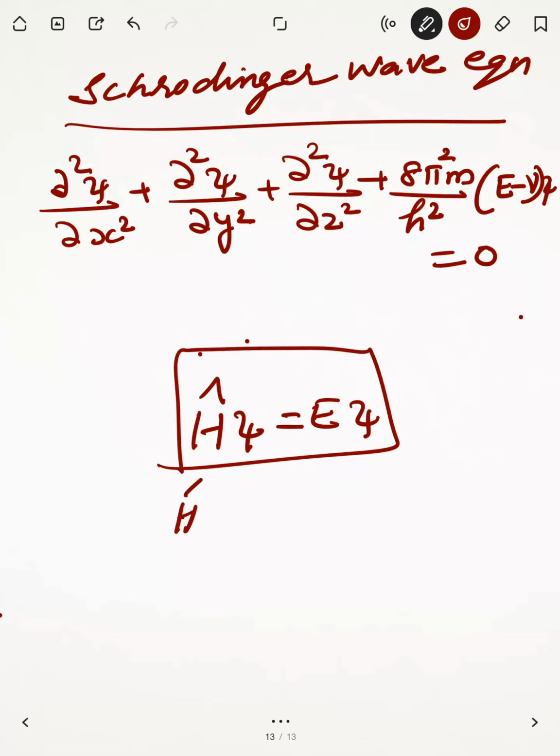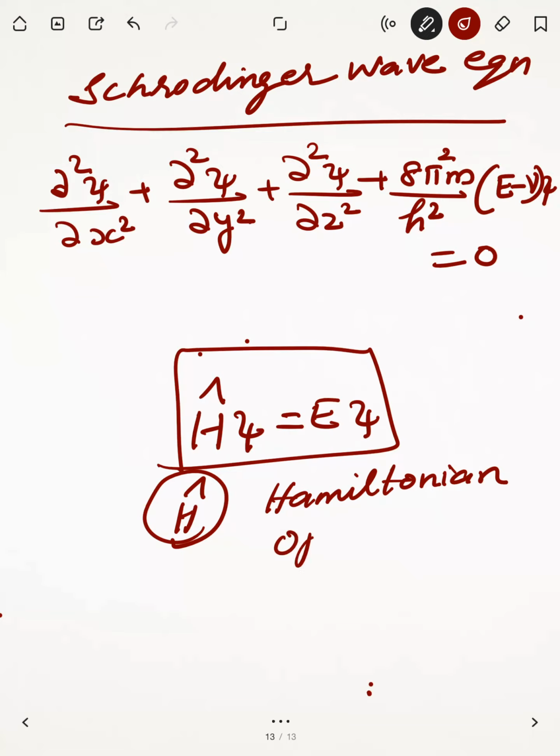H psi, this H is an operator. We have operations, what are all the operations we have learned? Addition, subtraction, multiplication, division, like that we have some operations. So here H psi is equal to E psi. This H is called the Hamiltonian operator.